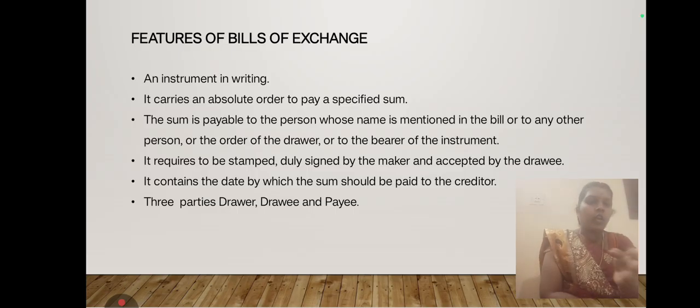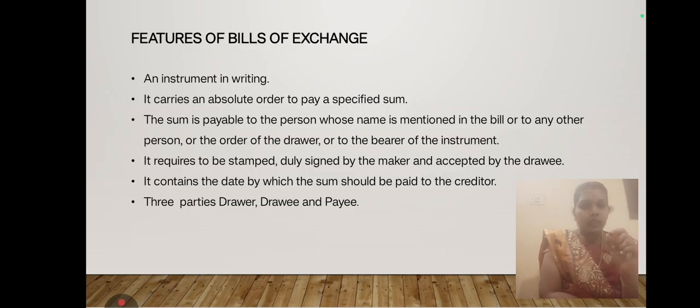Whether it is the drawer or the payee mentioned in the bill, the drawee has to pay the sum of money to that person. It is required to be stamped and duly signed by the maker and accepted by the drawee. As per our format and definition, the bill should be stamped and signed by the drawer and the drawee.